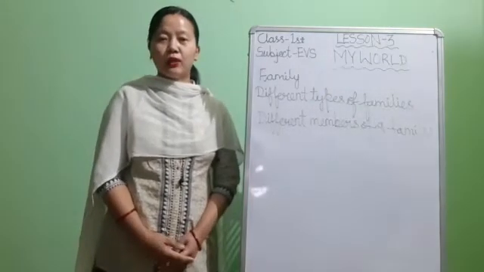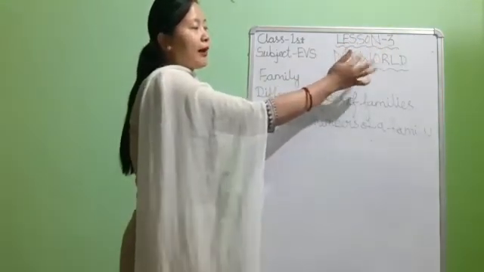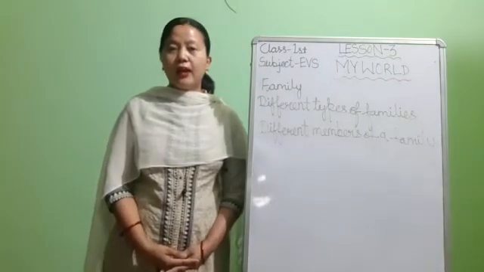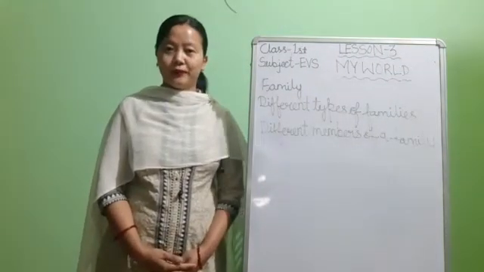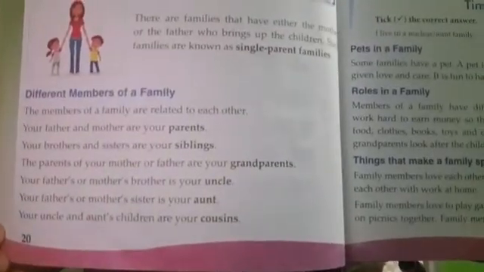Children, in this video we will start with a new lesson, that is lesson 3, My World. Okay children? Now children, pick out your EVS book. Now children, open your EVS book at page number 20.